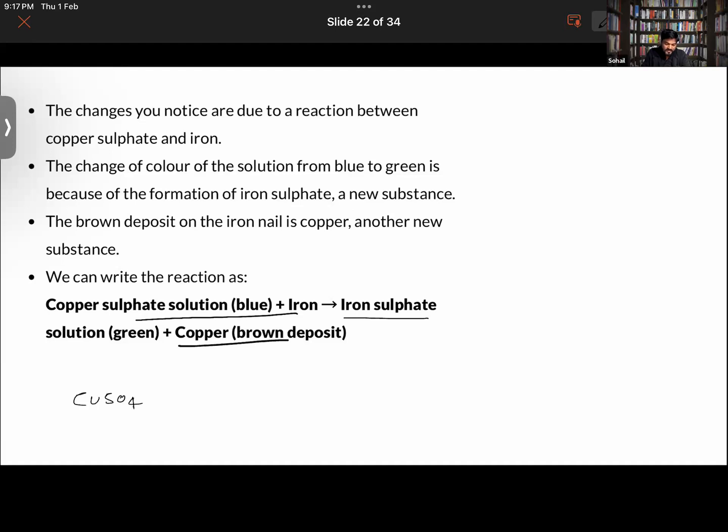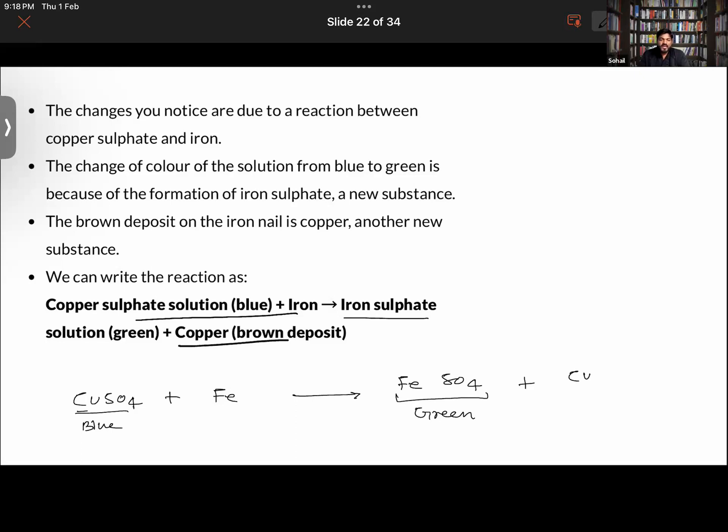Copper sulfate reacted with iron. Fe means iron. So iron displaced copper to react with sulfate, thereby iron sulfate is formed. This is iron sulfate, and thereby copper is also formed. Copper is basically depositing over this iron. You guys getting it or not? So you know that iron sulfate is actually green in color and this is blue in color.